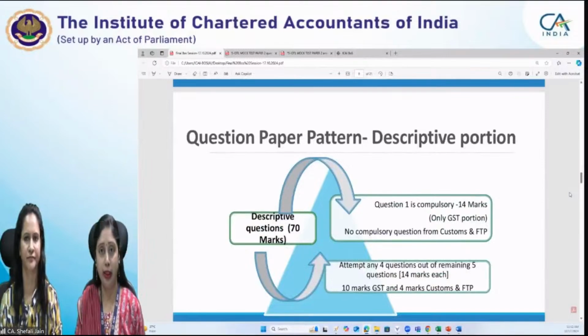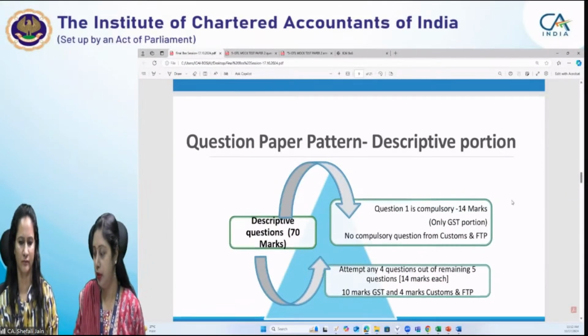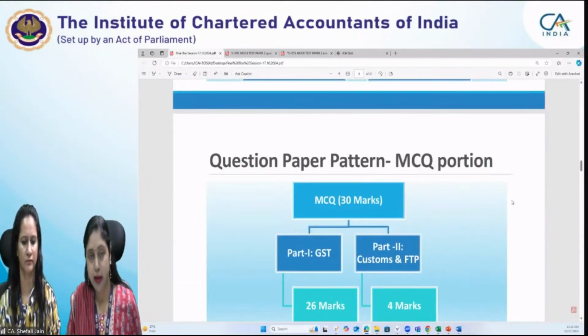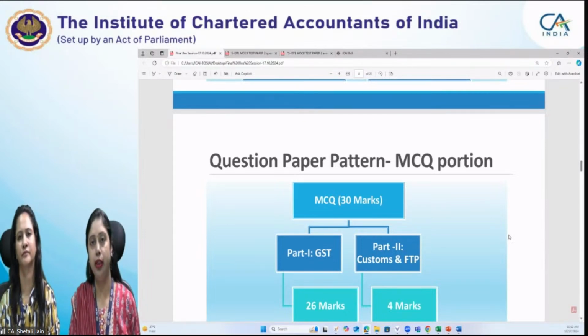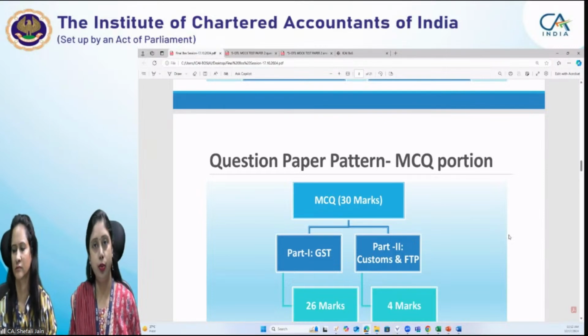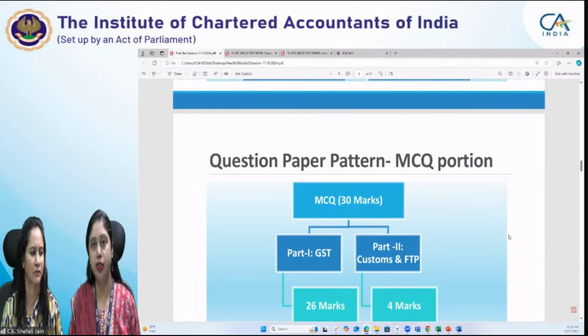In fact, one important thing here is, can we go to the previous slide? All the MCQs which will be asked from the May 2024 examination onwards, and in the last examination also, this was the pattern, will be case scenario based MCQs. So you will have a case scenario. Based on that, the questions will be asked, and the answer to that question will arise from the information given in the case itself. So it's important that you go through that case and then answer those questions.